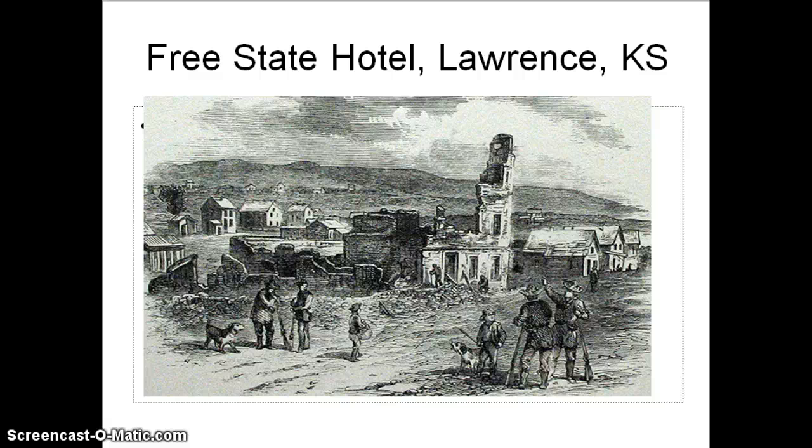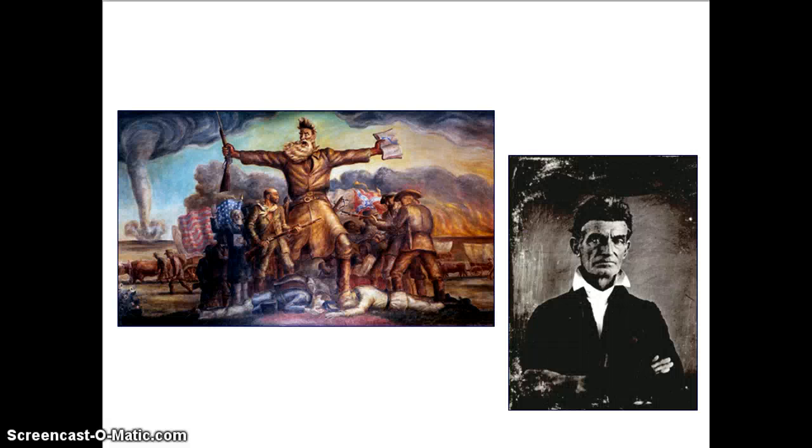One of the events that now raises the stakes even further is the sacking of Lawrence by pro-slave people. Lawrence was a free state city. And then eventually John Brown comes to Kansas to try to attack pro-slave people, and he does so at a place called Pottawatomie Creek, where he kills 5 pro-slavery men at their homes. This shows that the conflict is becoming increasingly violent, and Bleeding Kansas will ultimately result in about 300 deaths and a preview of the Civil War.